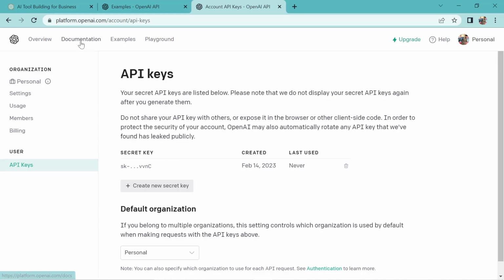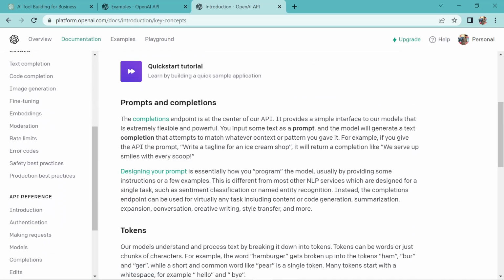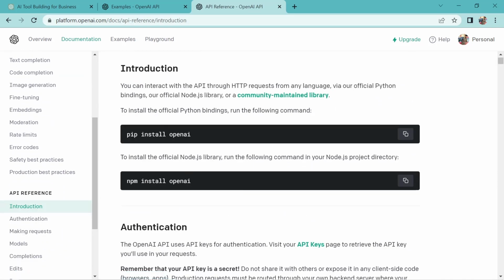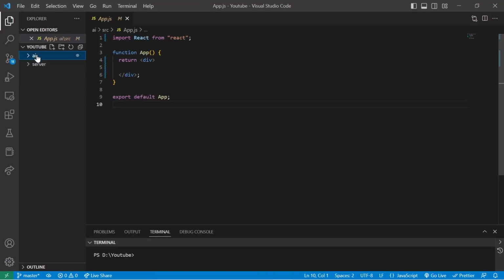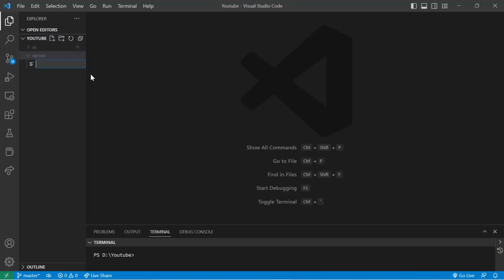So let's move forward with the documentation and introduction. Let's quickly open our VS Code. In here you can see I have two folders: the AI, which is for the front end, and the server, which is for the back end. We are going to implement all the logic of getting the services from AI and configuring all the AI related code in the server, which is going to be our backend. Inside the server, we'll create a file called index.js.